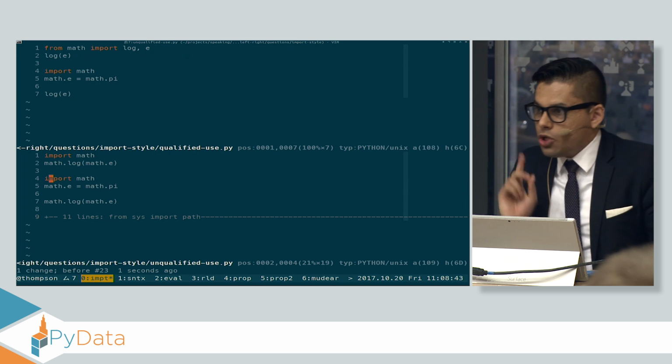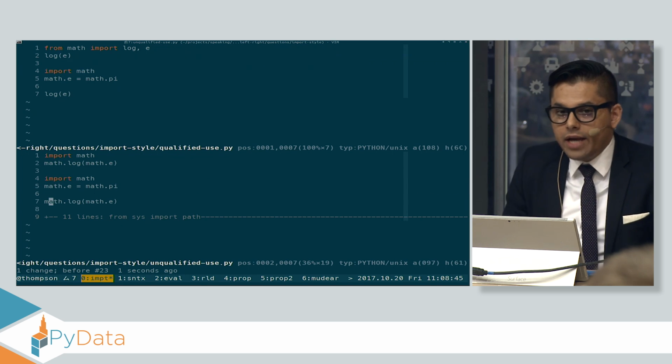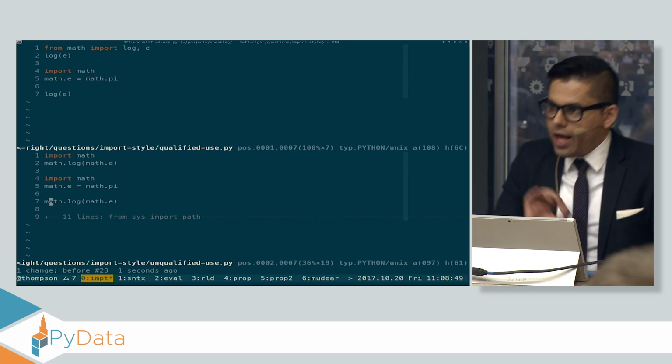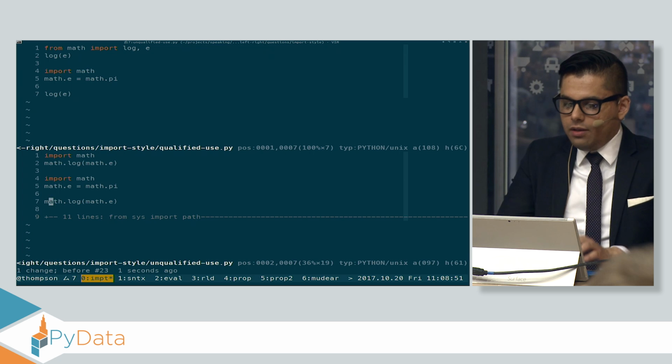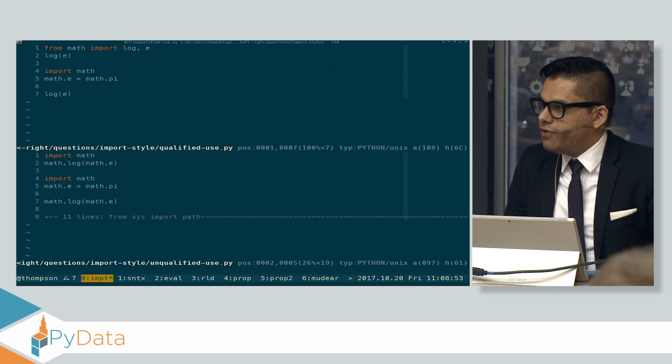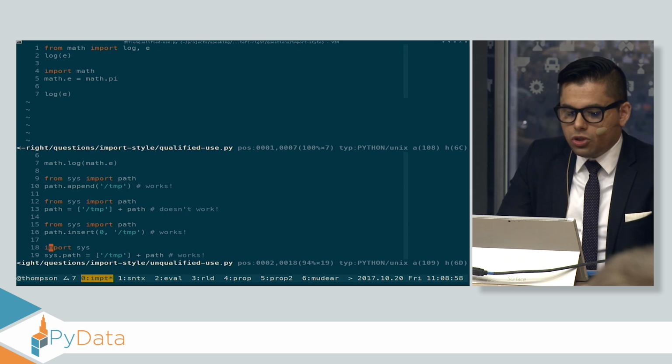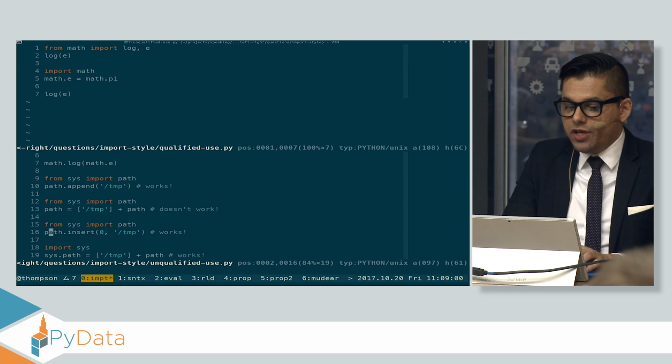Here, if some joker tries to do the same thing, line 7 does an attribute lookup, just like any other object, looks up the current value of log, looks up the current value of e, and your joker will have his day.